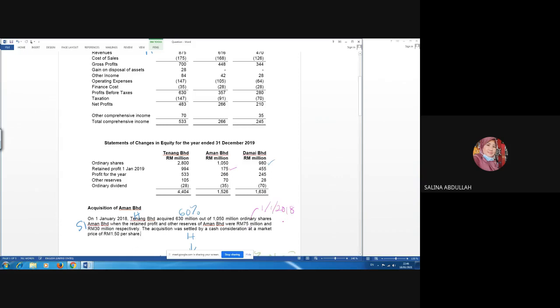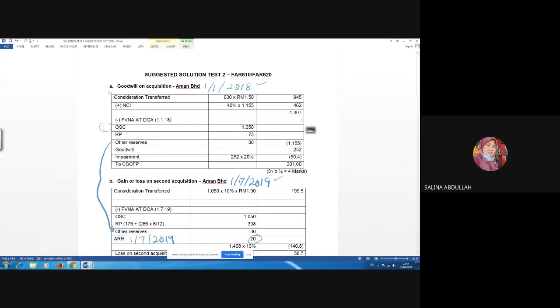But on the second acquisition, which is on 1st July 2019, what you will do, you will take this figure of 1st January 2019, and then profit for the year, you will multiply with 6 over 12. This is how you get the figure for the second acquisition.